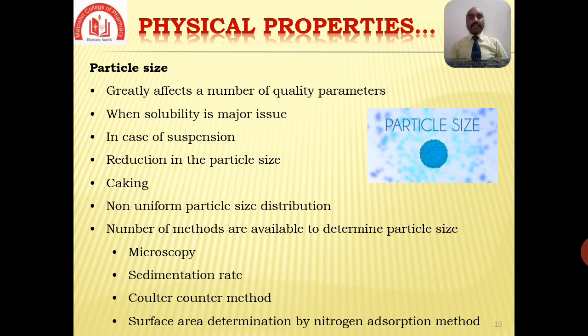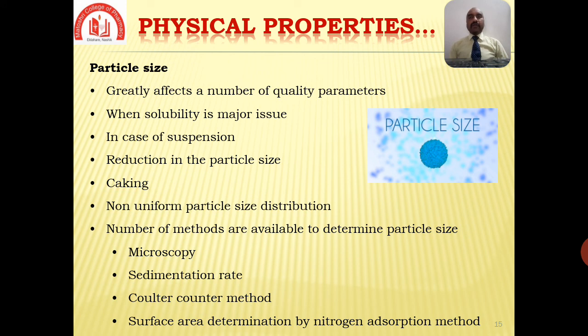In the case of a suspension, particle size is the most important parameter which determines the stability and quality of the formulation. Too much reduction in the particle size leads to generation of charged particles and hence an unstable system. On the other hand, larger particle size leads to caking.